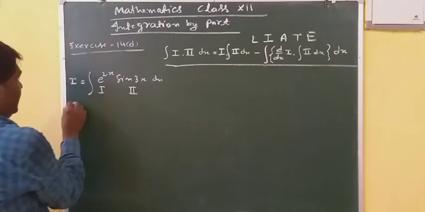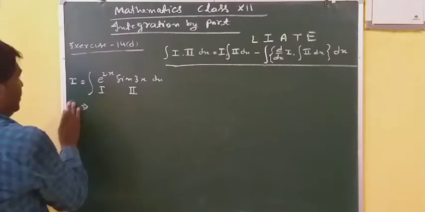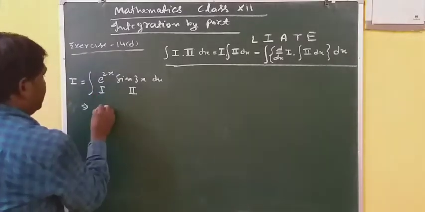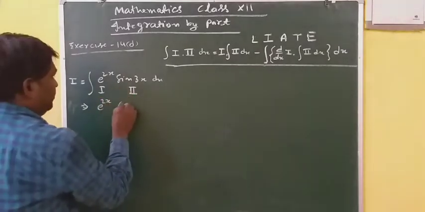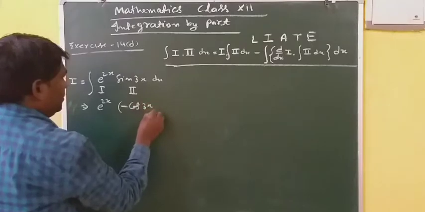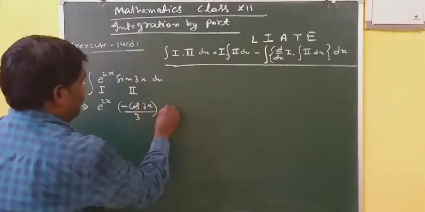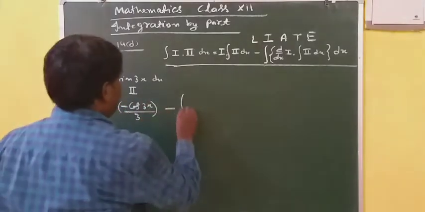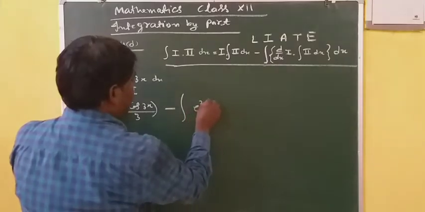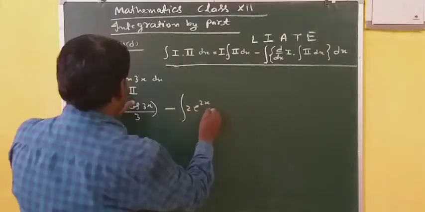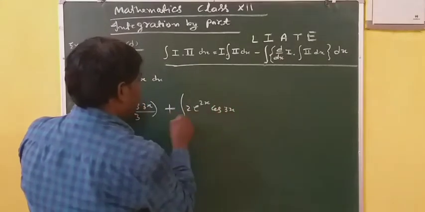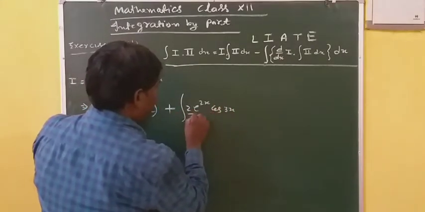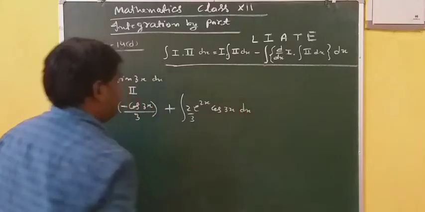First function into integration of second, that is minus cos 3x by 3, minus differentiation of first, e power 2x into 2, integration of second, that is minus cos 3x by 3, dx.